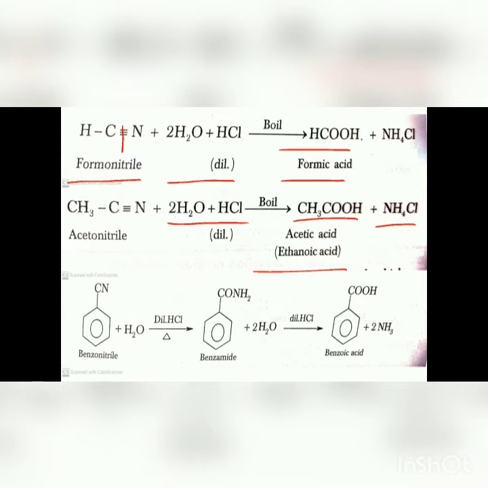The first and second are examples of alkyl carboxylic acids, and the third one is for aromatic carboxylic acid. Here the benzonitrile, that is, in the benzene ring there is an attached C triple bond N. It undergoes acid hydrolysis and gives benzamide, and then again it undergoes acid hydrolysis using dilute HCl and water. It gives benzoic acid and ammonia.